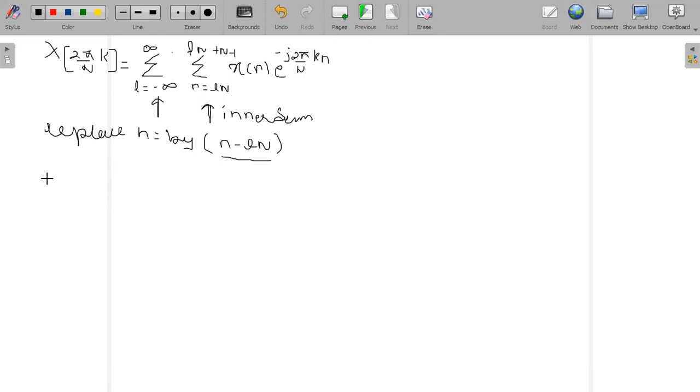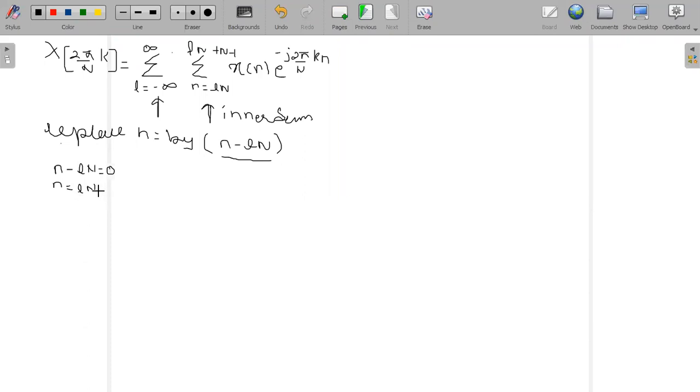So n minus lN is equal to 0. Then what should be the value of n? n is equal to lN. This is the assumption here.